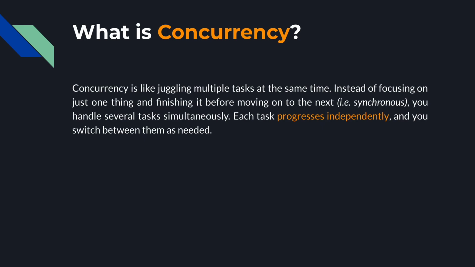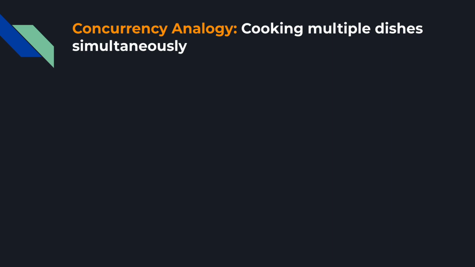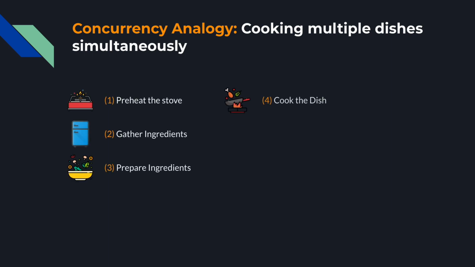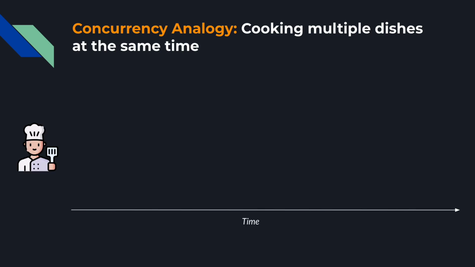So to understand more about how concurrency works, let's think of a scenario where we need to cook multiple dishes simultaneously. And let's assume that these are the steps needed to complete a dish, right? So preheat the stove, gather ingredients, prepare ingredients, cook the dish, prepare the dish, and then serve the dish. Okay, so here we can see we have a time arrow just to visualize how long it took for us to complete all the dishes. And of course, we have the chef here.